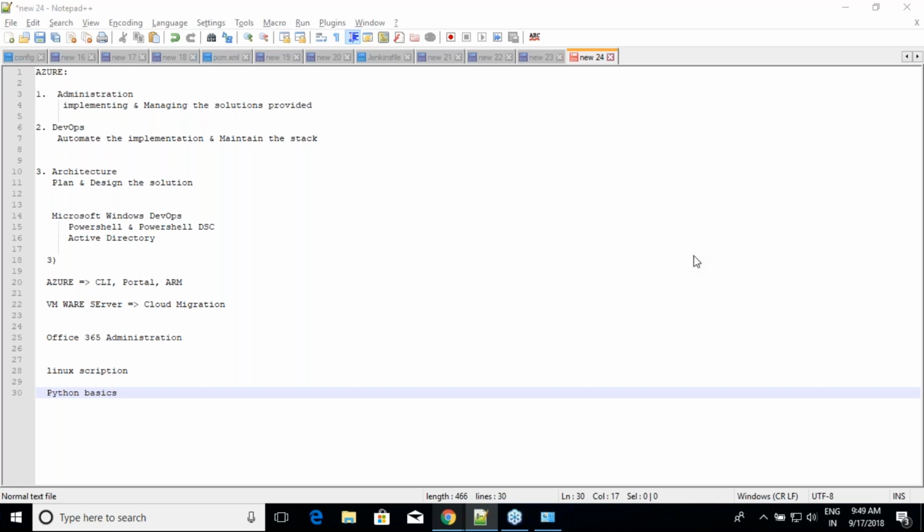You can do 532, 533 and 535 if I'm not wrong. You can do that post these classes. In AWS, you can do any associate, which is SysOps or solution architecture.